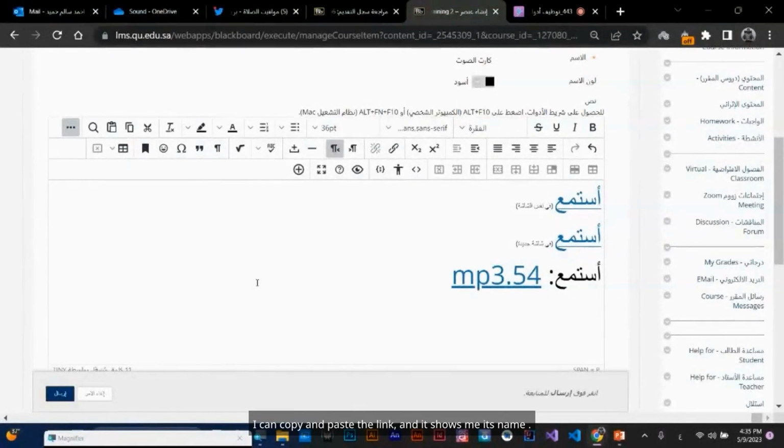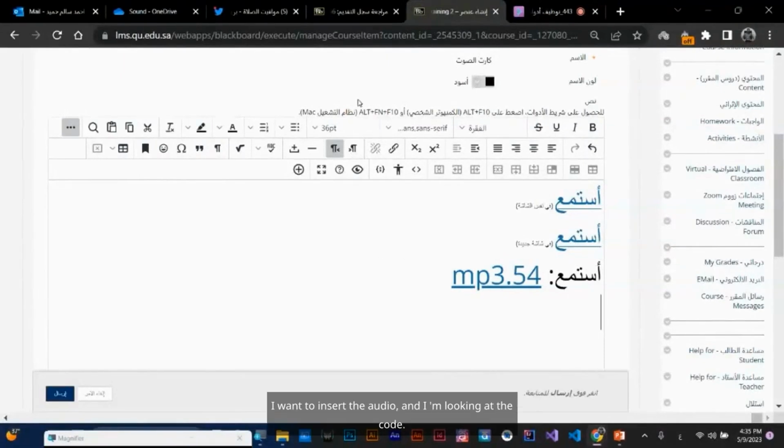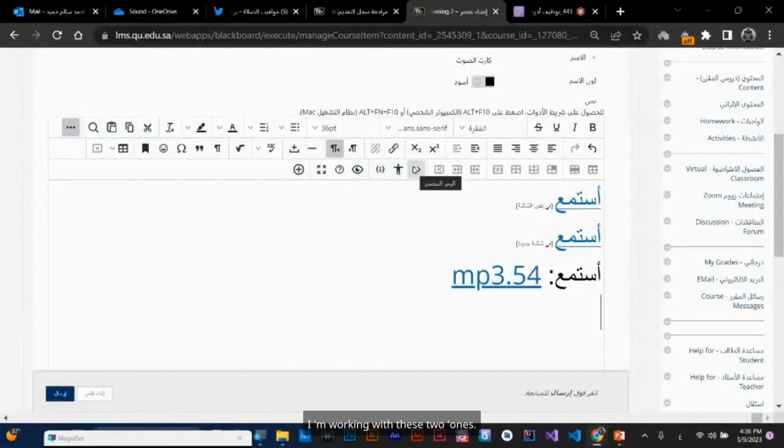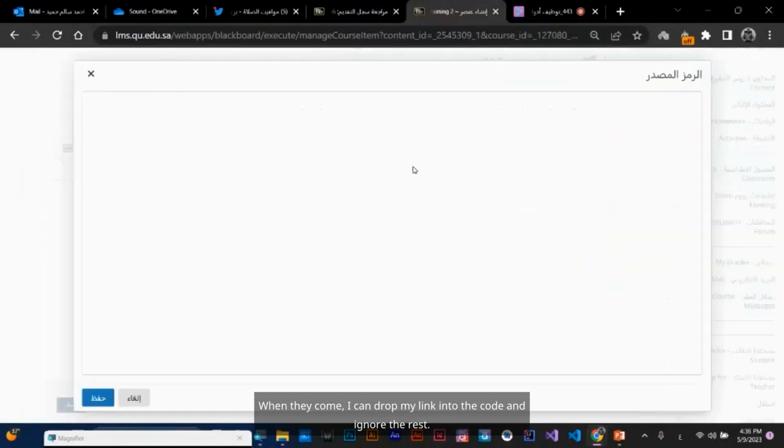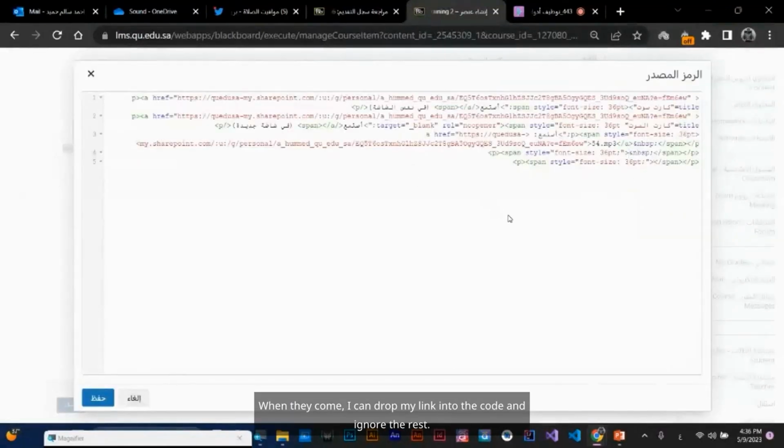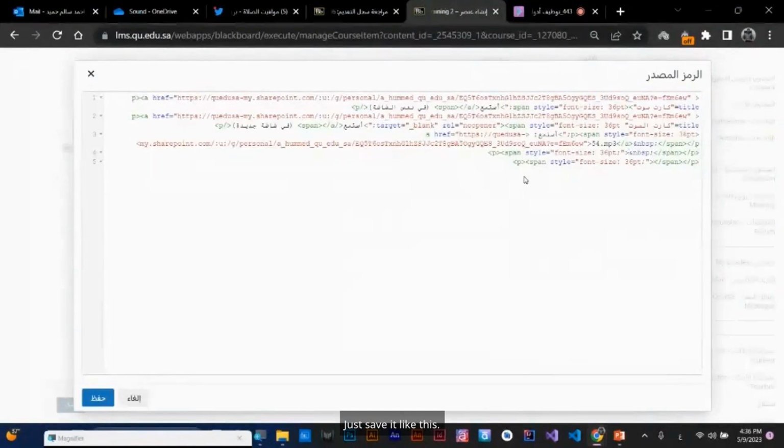I have the source code. This source code has programming code. It's advanced. I'll write 1 and hit enter. I want to insert the audio and I'm looking at the code. Here I have 1 above and 1 below. I'm working with these 2 ones. When they come, I can drop my link into the code and ignore the rest. Just save it like this.